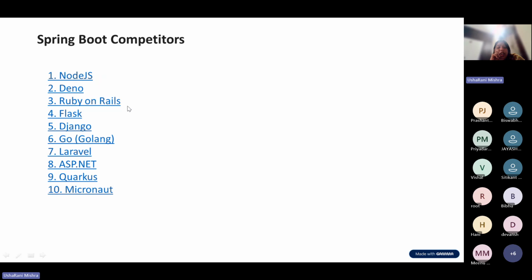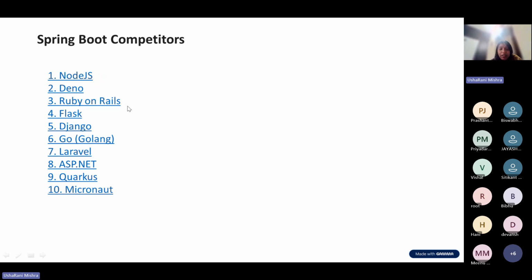Quarkus, I think, is Kotlin. But each of them, from 1 to 10, has some limitation. Spring Boot has covered most of the advantages and the market demand, and hardly any limitation. That's why Spring Boot has got the highest popularity in today's market.